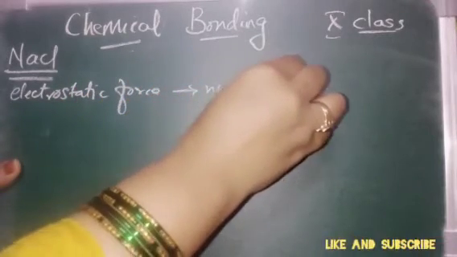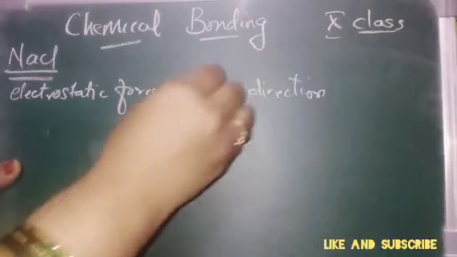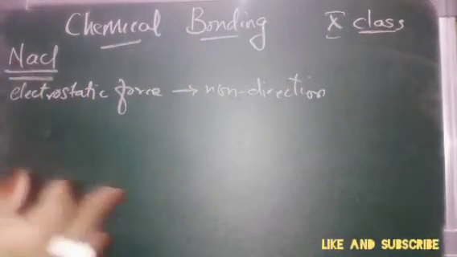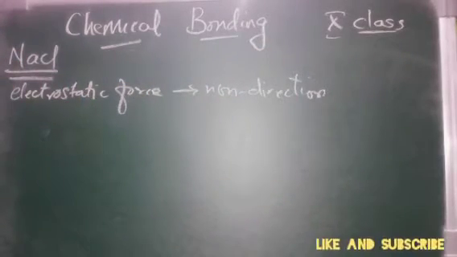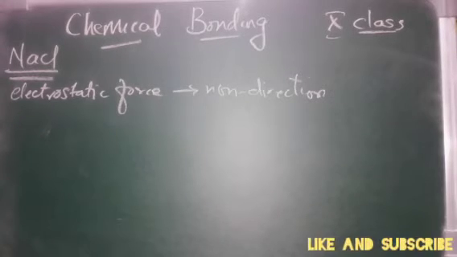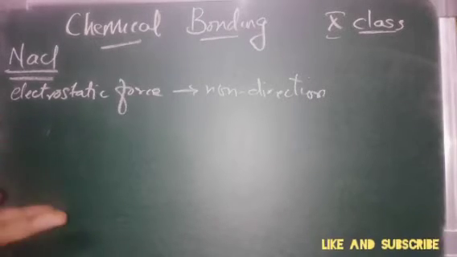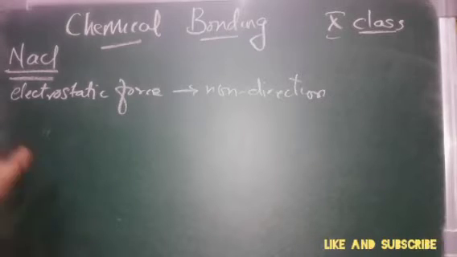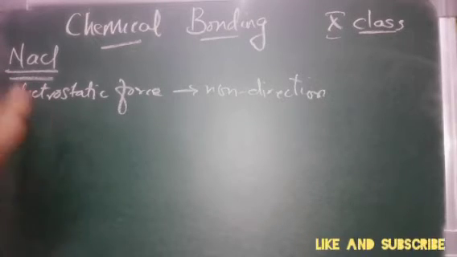It does not have any direction. To control the sodium ion, we need more than one chlorine atom. It is not possible for one sodium ion to be attracted by one chlorine, or one chlorine atom by one sodium atom. So depending upon the size and charges of the particular ion, a number of oppositely charged ions get attracted by it, but in a definite number.